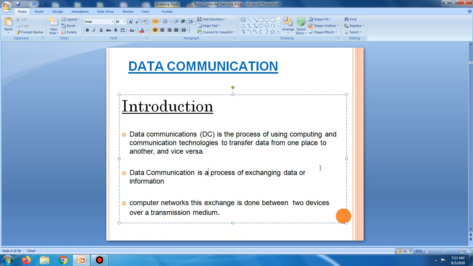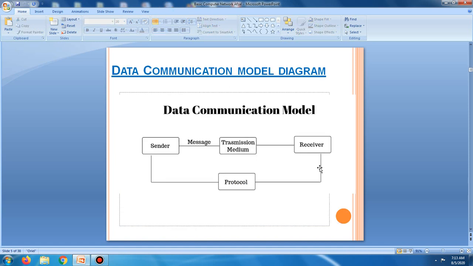Okay, the data communication model diagram. The sender is a device, the receiver is a device, the transmission medium is wire or wireless, and the protocol is a set of rules. The sender sends the data or message using some medium to the receiver. It is the basic model of data communication.